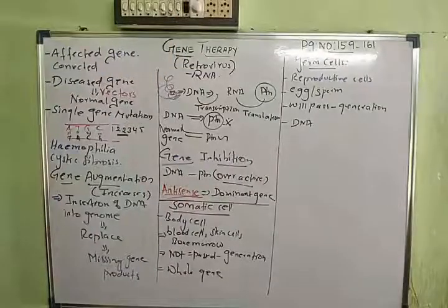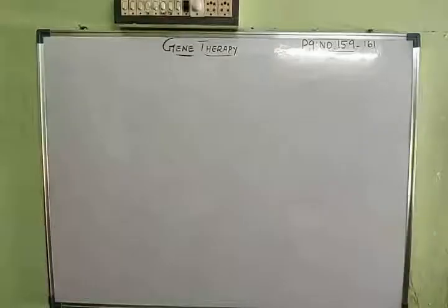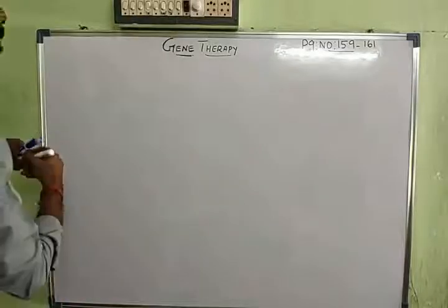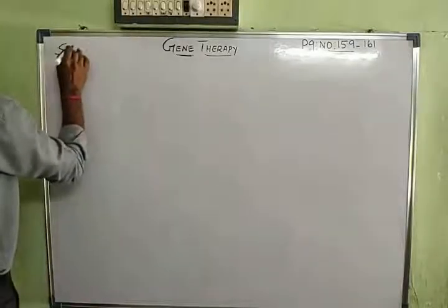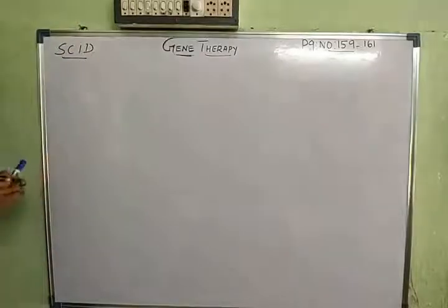Now we are going to study how gene therapy is used to correct various diseases, and especially we are going to talk about the disease called SCID and how it is corrected by using gene therapy. So now we'll study SCID. SCID is also called severe combined immunodeficiency disease. It is a disease that is being cured by using gene therapy.